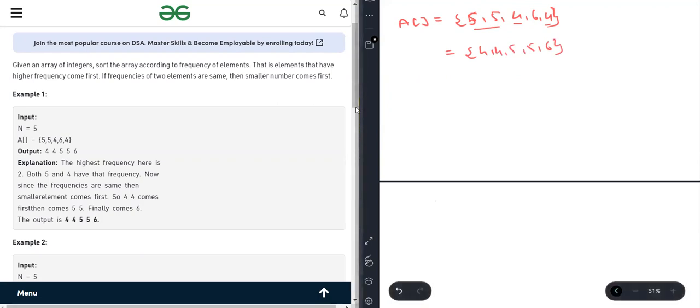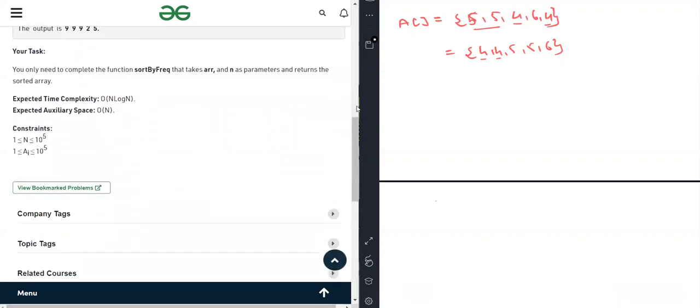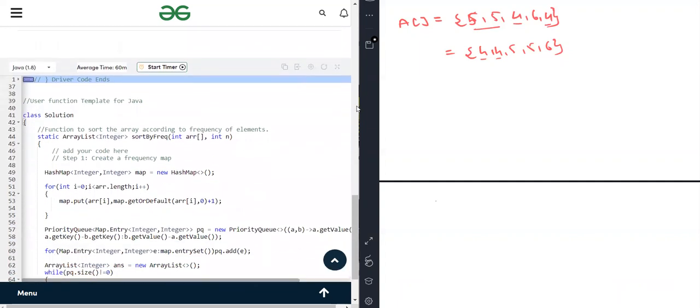In this question, we have to use just one thing, which is a priority queue, and in the priority queue we have to store the elements. If both the elements' frequency are the same, then the smallest element will take the priority. Based on that, we have to store the elements in the priority queue. After storing into the priority queue, we just have to copy back the values from the priority queue to our desired return type, and then the question is solved.